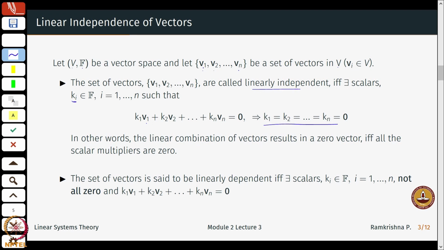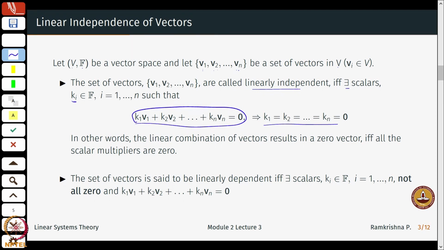I have this set of n vectors, and these vectors are called linearly independent if and only if there exist scalars Ki, i going from 1 to n, such that whenever this relation holds, it will hold if and only if these numbers K1 till Kn are 0.